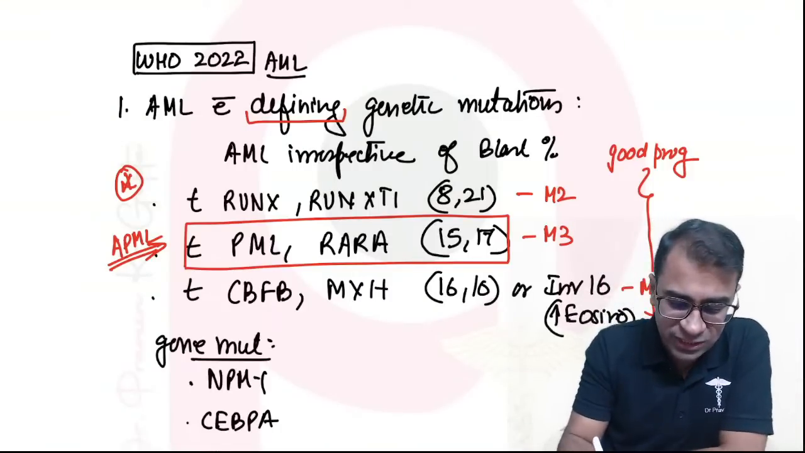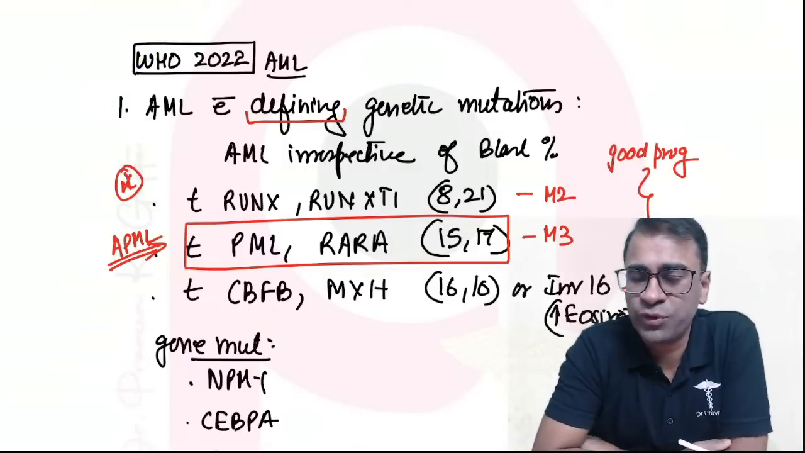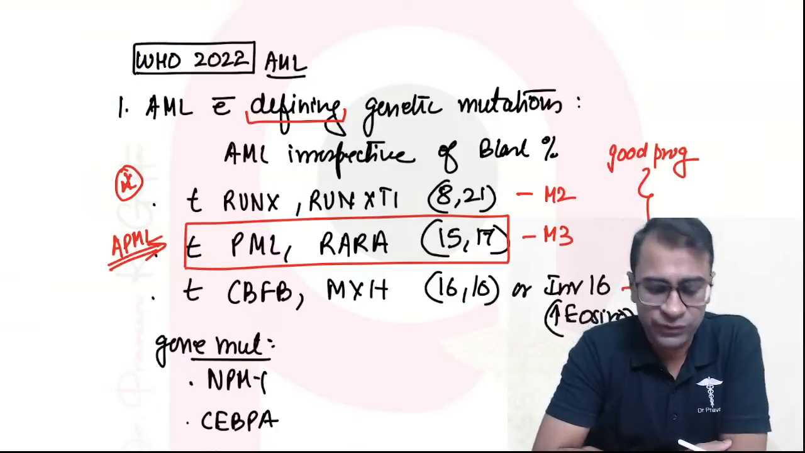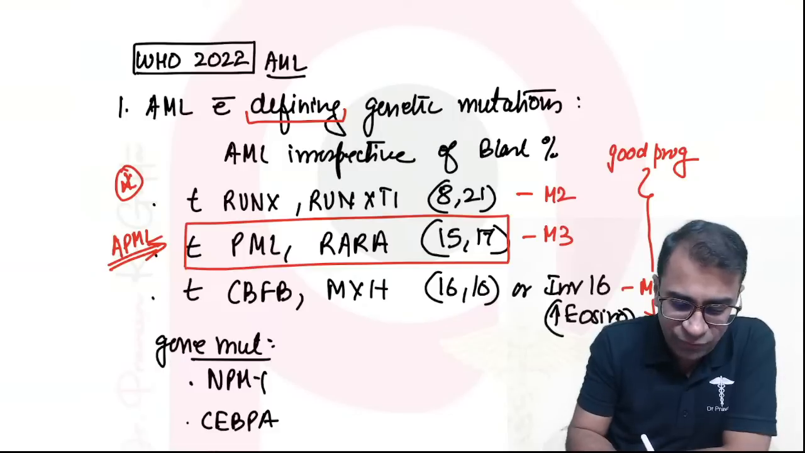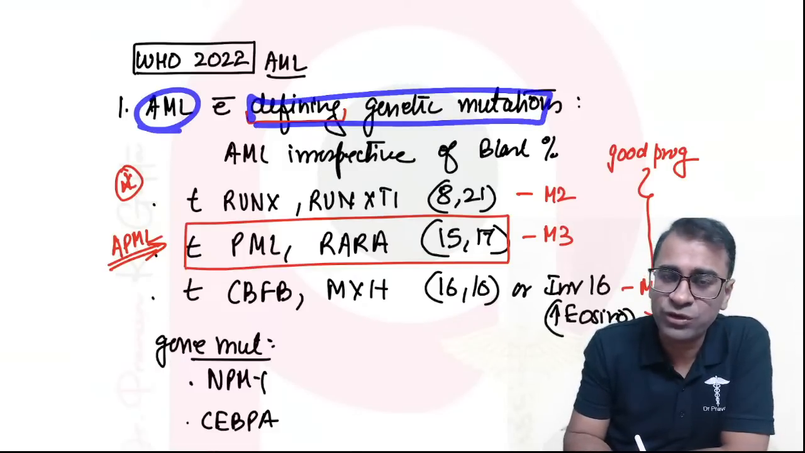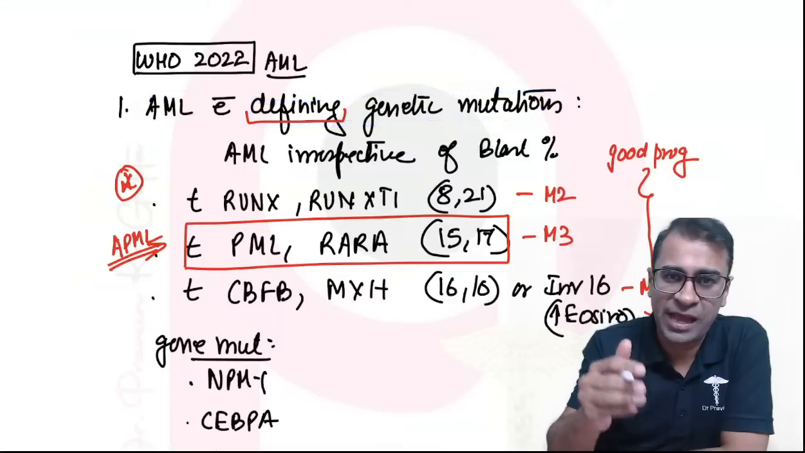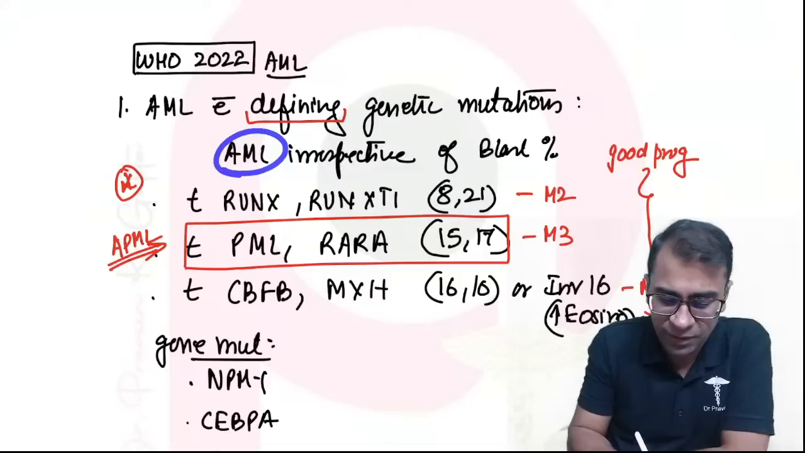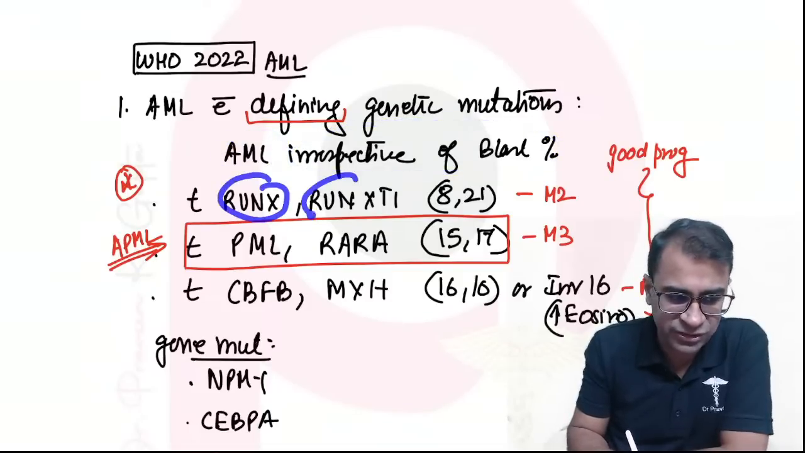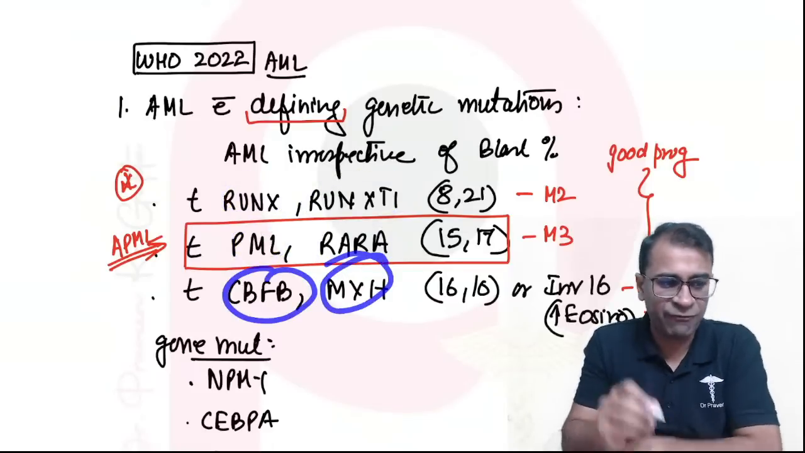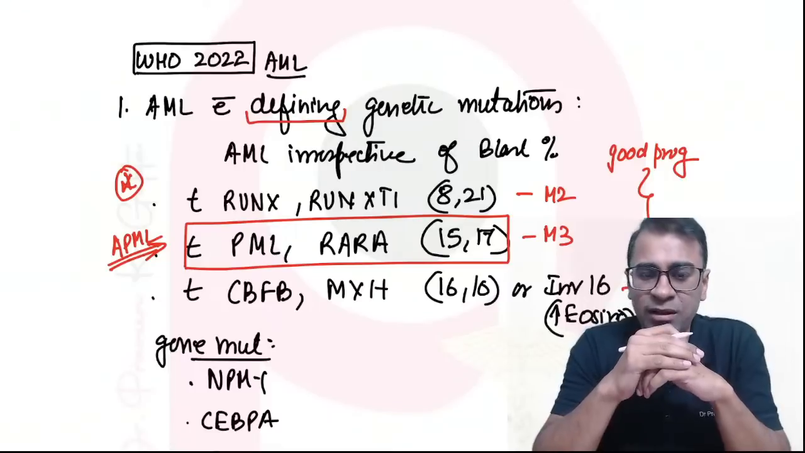The first thing to discuss is a very probable question because this is the recent WHO classification, which was changed in 2022; the previous one was 2018. The first important thing is AML with defining genetic mutations. Previously it was AML with recurrent cytogenetic aberrations, which has been changed to defining genetic mutations, and it talks about AML irrespective of the blast count. The basic genes are RUNX1, PML-RARA, and CBFB-MYH11, which are the main mutations seen there.